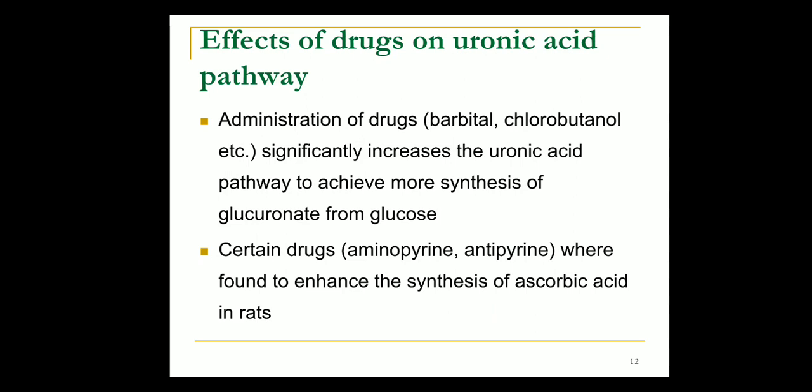Then effects of drugs. Administration of drugs increases this uronic acid pathway to achieve more synthesis of glucuronate from glucose. And there are certain drugs like aminopyrine and antipyrine. They are found to enhance the synthesis of ascorbic acid in rats.